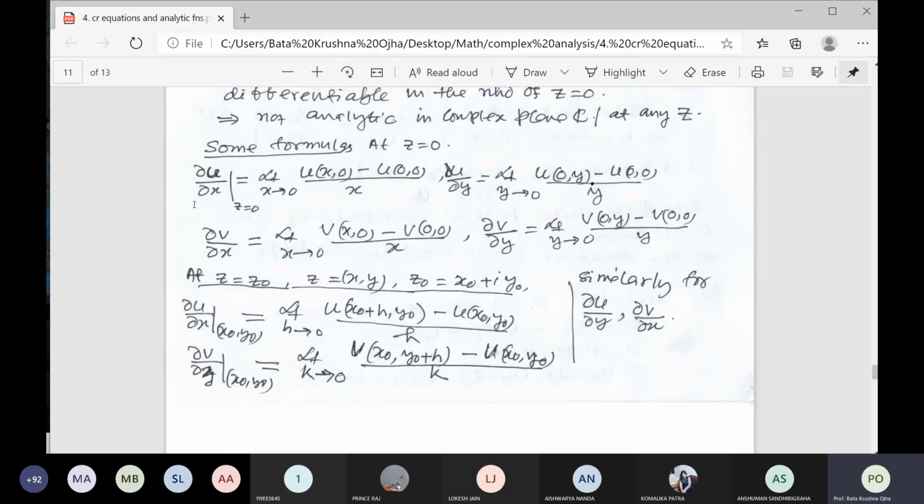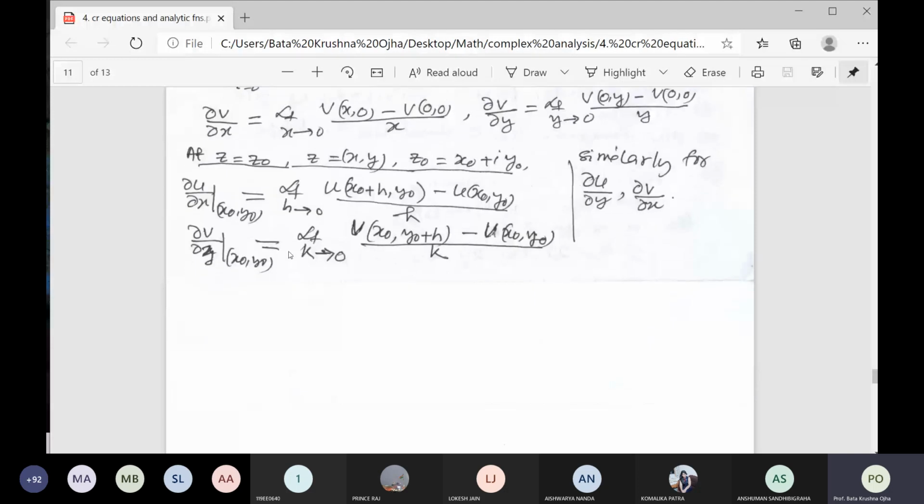Del u del x at z equal to 0 is equal to limit x tends to 0 of u(x, 0) minus u(0, 0) by x. This is a formula. You remember this. So del u del y is equal to this. Del v at this, at z equal to z0, I have also given to you. This formula is like that. Other than the origin, similarly, you calculate del u del y.